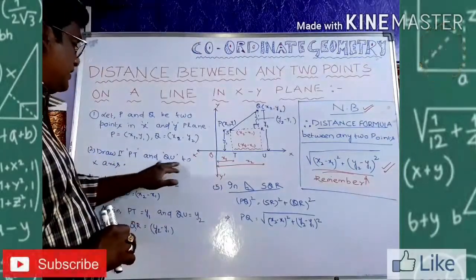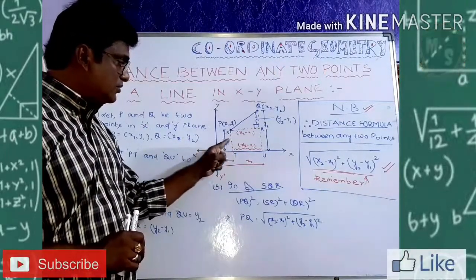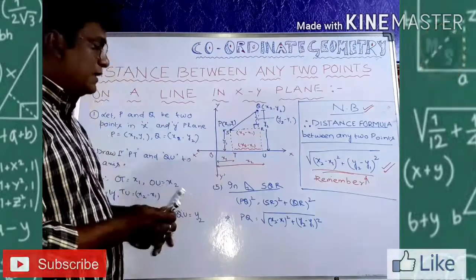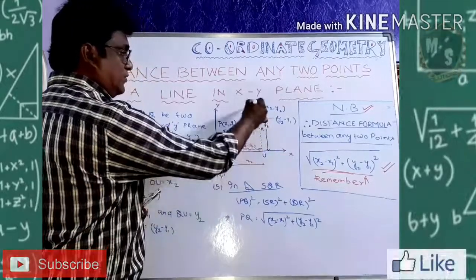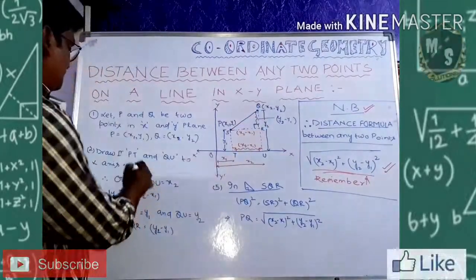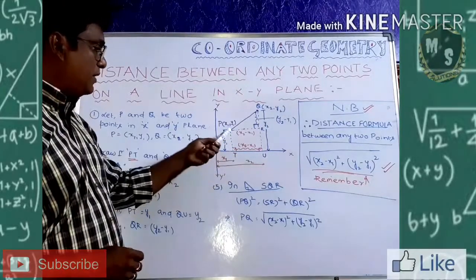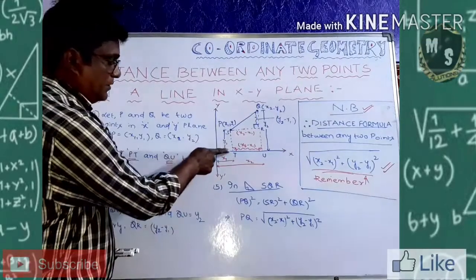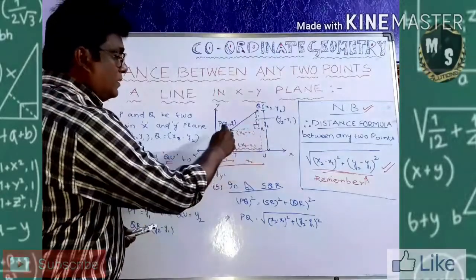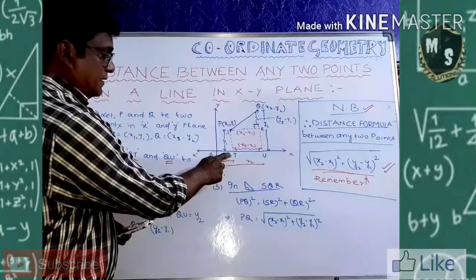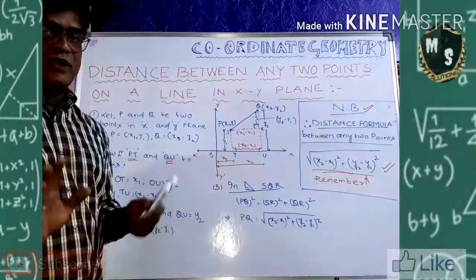Draw perpendicular PT and QU to x-axis. PT is a perpendicular, see it is in red dotted line I showed you. It is a perpendicular to x-axis. QU, I said, PT and QU. So now Q to U is a perpendicular, and P to T is another perpendicular. These are written in dotted lines, just meeting the x-axis at T and U points. Very slowly I am saying.